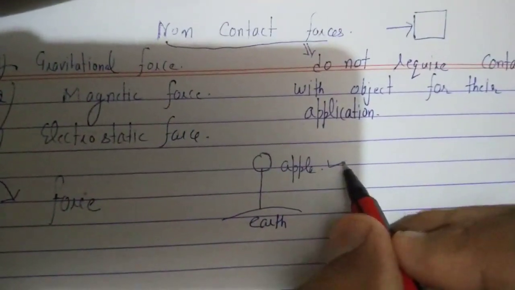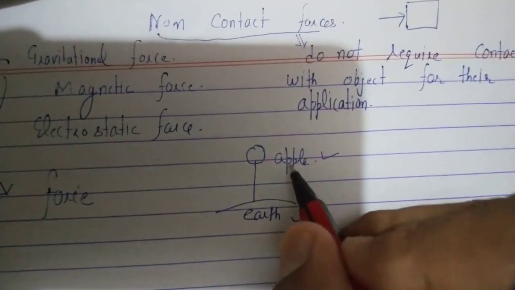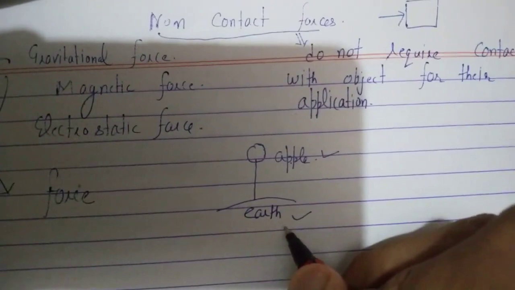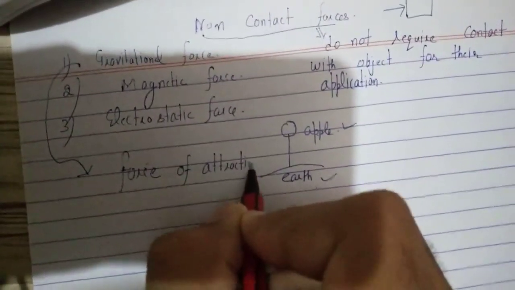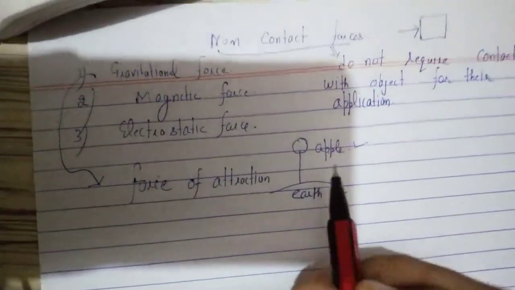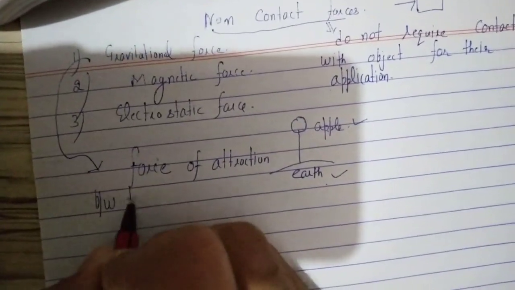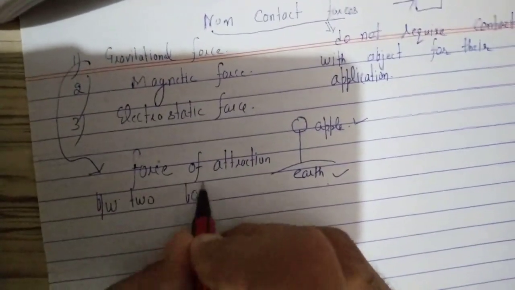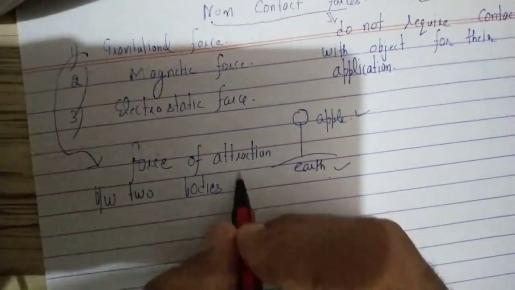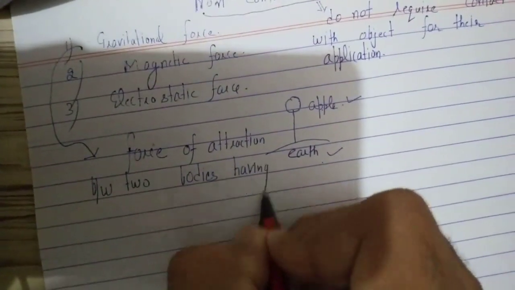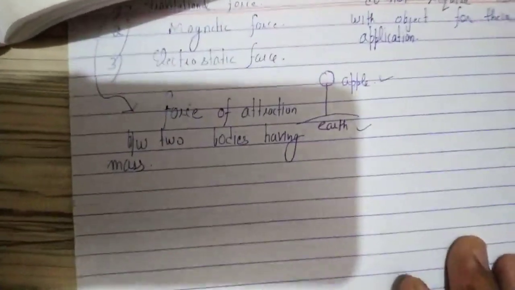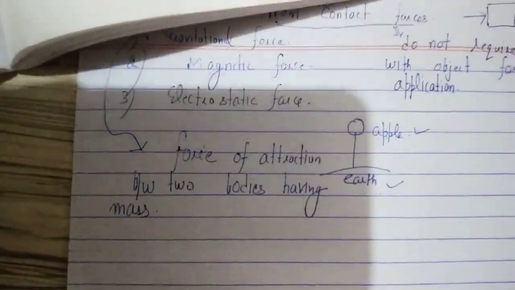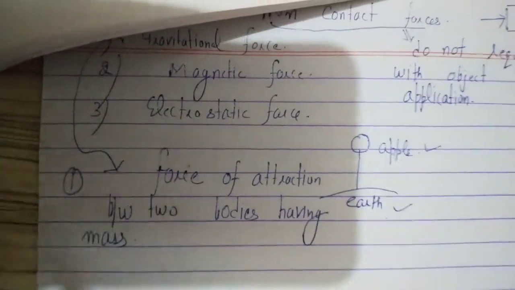Apple has mass and earth has mass. Apple is being attracted towards earth. So this gravitational force is a force of attraction between two bodies having mass. So what is gravitational force? It is a force of attraction between two bodies having mass. So this is the first concept of gravitational force.